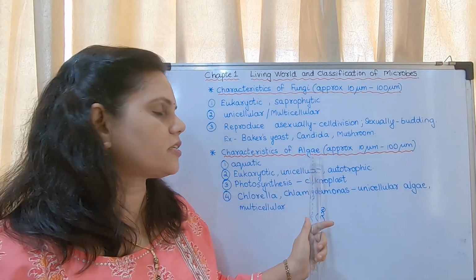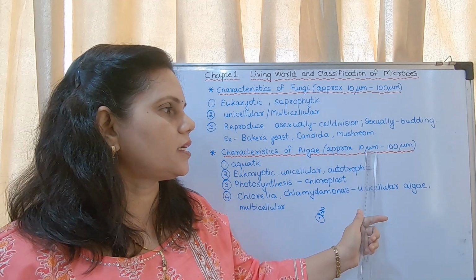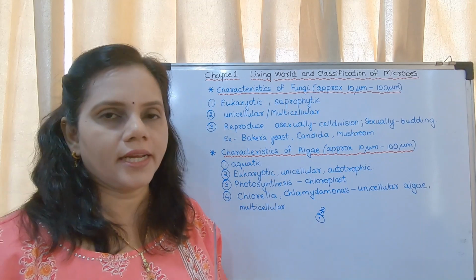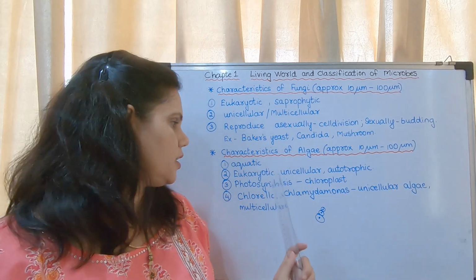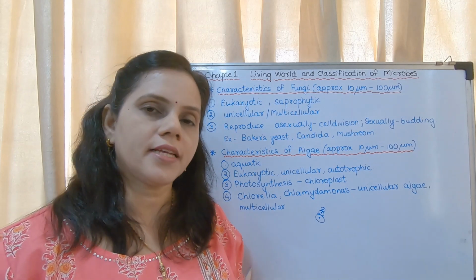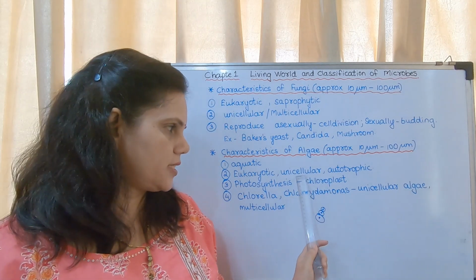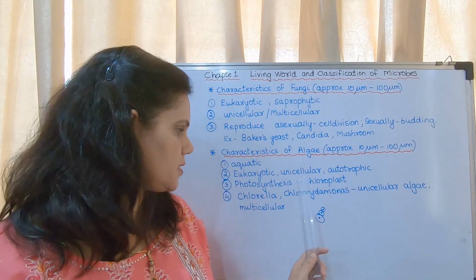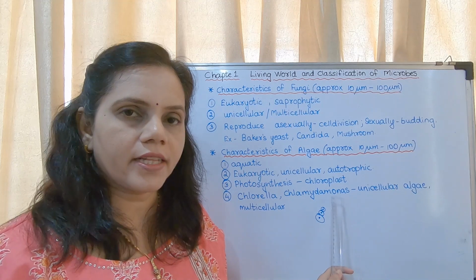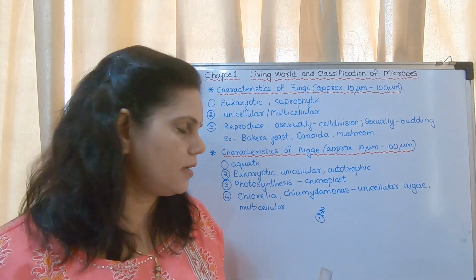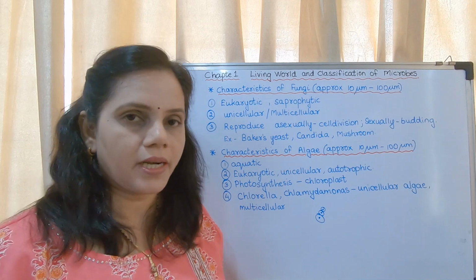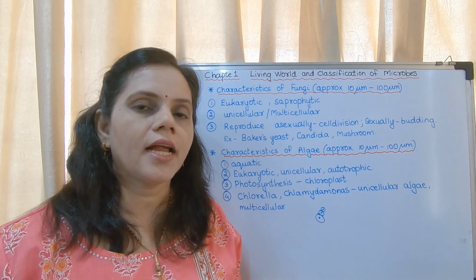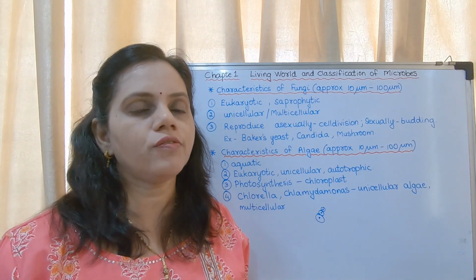Next is characteristics of algae, approximately 10 micrometer to 100 micrometer. They are aquatic. Aquatic means live in water. They are eukaryotic. Eukaryotic means they are having nucleus. Unicellular. Autotrophic. Autotrophic means which can carry out photosynthesis. Photosynthesis is carried out with the help of chloroplast in their cell. They are unicellular or multicellular. Chlorella and Chlamydomonas, these are examples of algae.